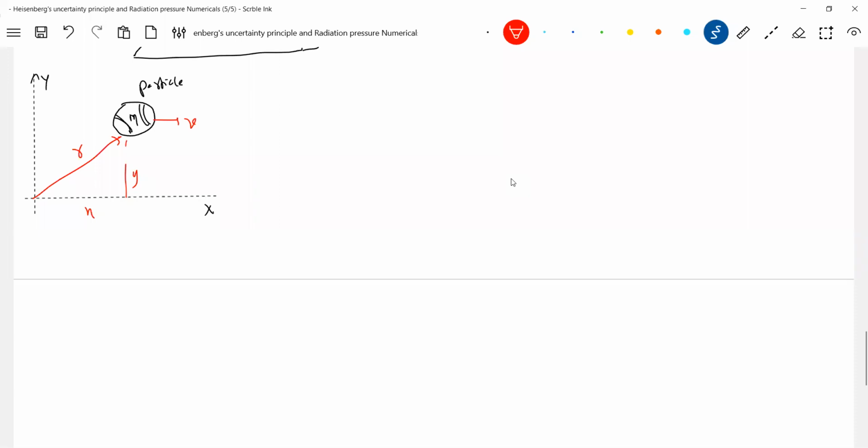So are there any matter waves associated with it? What is the formula? Lambda equal to h by mv. What is this lambda? Lambda is something associated with the matter waves, no? And what is a particle? A particle is something we define by its position only. The moment you say the particle or the ball is present, the very first thing we ask is where it is; the position comes into the picture.